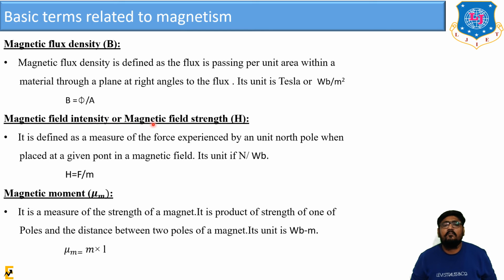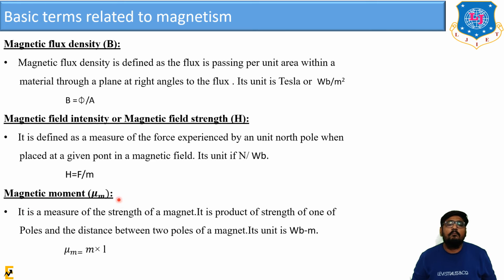Next is the magnetic field intensity or magnetic field strength, indicated by capital H. It is defined as a measure of the force experienced by a unit north pole when placed at a given point in a magnetic field. Its unit is N upon Weber, means Newton per Weber. So it is force per unit magnetic pole strength. H is equal to F by m.